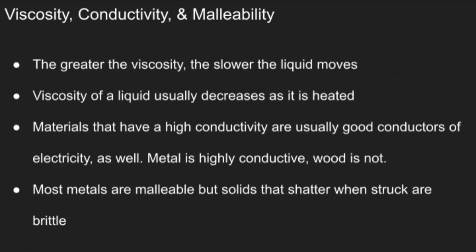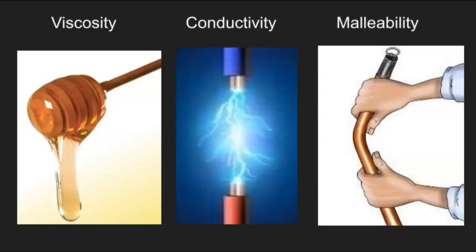Viscosity, conductivity, and malleability. The greater the viscosity, the slower the liquid moves. Viscosity of a liquid usually decreases as it is heated. Materials that have high conductivity are usually good conductors of electricity as well. Metal is highly conductive and wood is not. Most metals are malleable, but solids that shatter when struck are brittle. The following images illustrate viscosity, conductivity, and malleability.